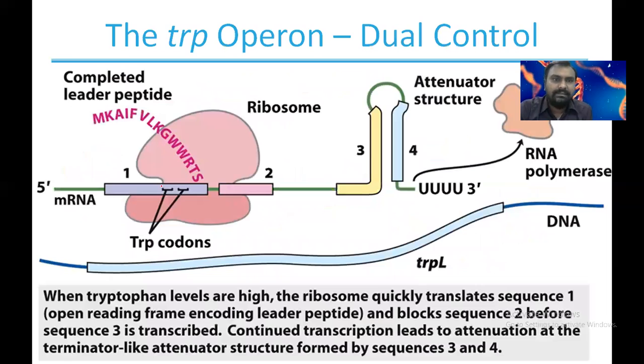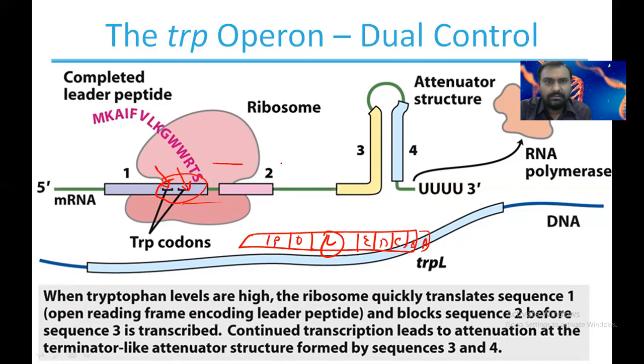Okay, so I will show you in the diagram also now. As you can see, in the leader peptide, as we have seen, suppose this is the structural gene E, D, C, B, and A. Here there is a leader sequence, that is the operator, that is the promoter. The leader sequence contains 5 segments. Segment 1 contains the tryptophan codon, right? So when tryptophan is available via the tRNA, the ribosome will start the translation.